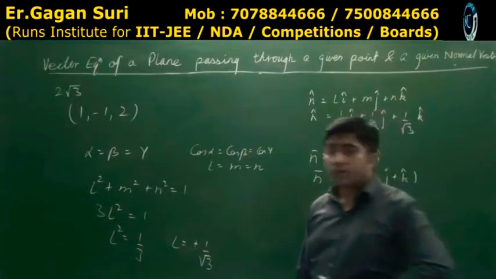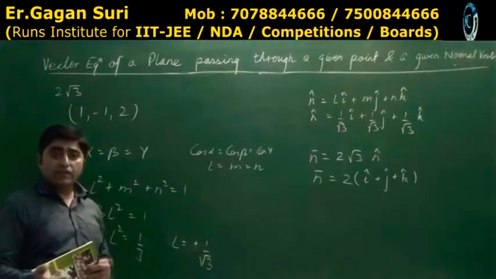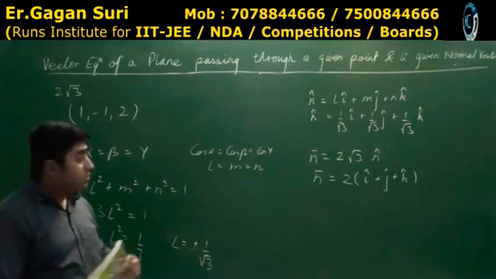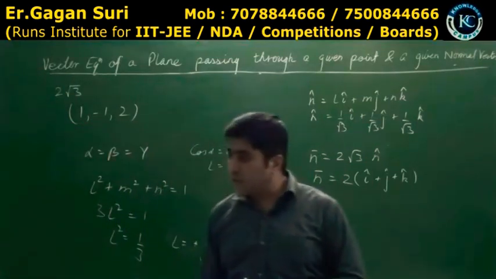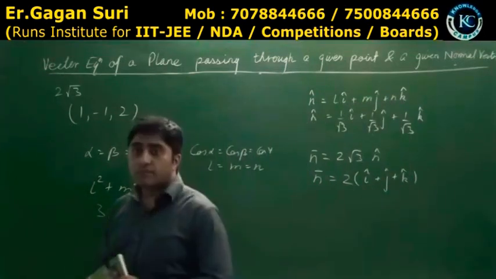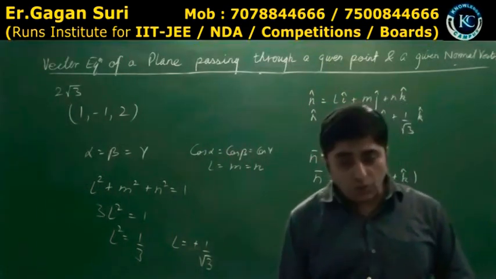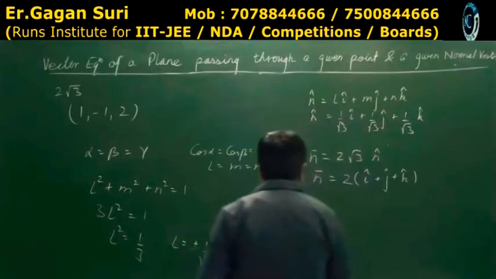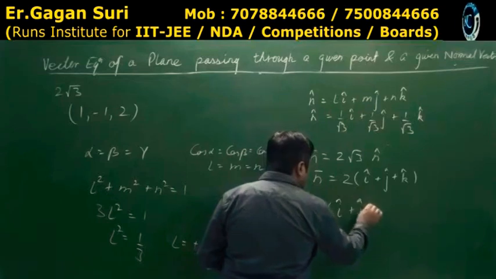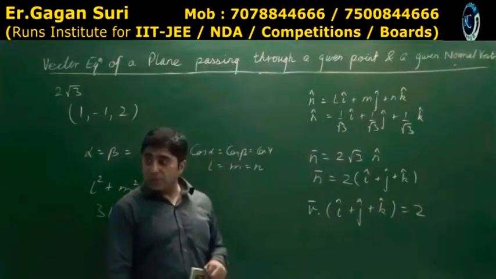Am I clear? Hence I get the answer. R dot n is equal to A dot n. Yes or no? I hope all of you understood. R dot n is equal to A dot n. Here, R dot (2i + 2k + 2k) is equal to 4. So the equation will be R dot (i + j + k) is equal to 2. This is the vector equation.